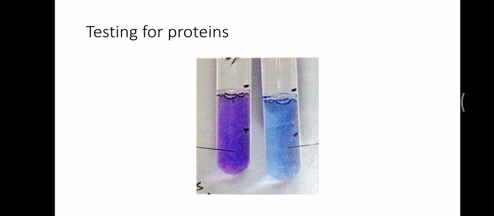So students, this was all about testing for sugars, glucose, testing for fats, and proteins and testing for proteins. I hope you understand this lecture very well, because we have discussed proteins, fats, and sugars, and we know the difference between them.